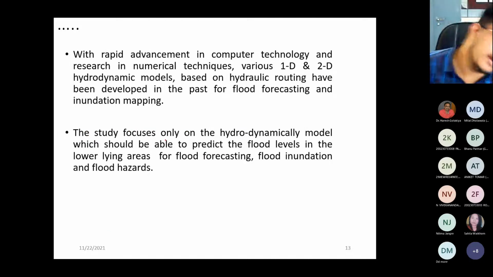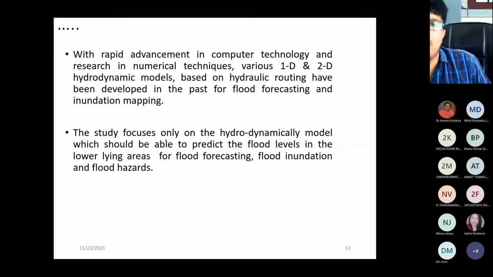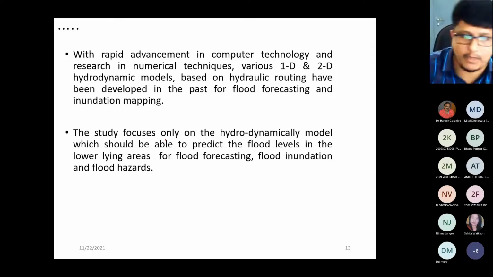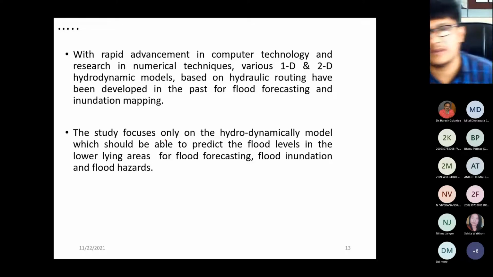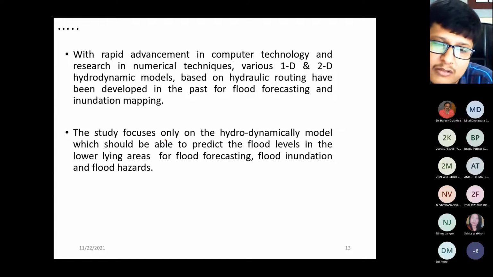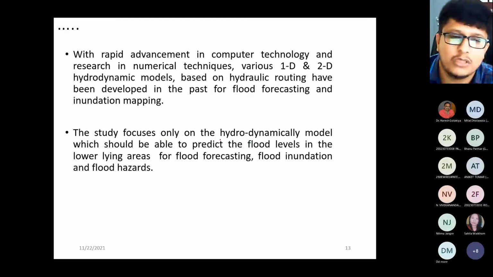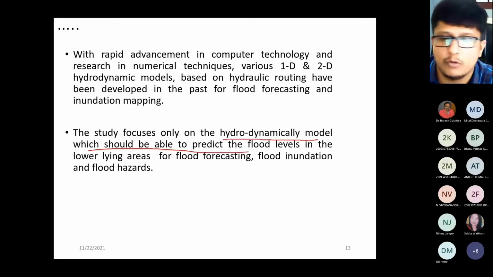As we all know, there is rapid advancement in computer technology, as people are living in a virtual era of digitalization. There is much research in numerical techniques, and various 1D, 2D hydrodynamic models based on hydraulic routing have been used or developed in the past for flood forecasting and inundation mapping. How to prepare the map, we will discuss in my next session along with my research scholar, Mr. Chirag Ladavia. Right now, I'm just going to show you how the HEC-RAS model can be used. This study focuses only on the hydrodynamic model, which is able to predict the flood levels in the low-lying areas for flood forecasting, flood inundation, and flood hazard.